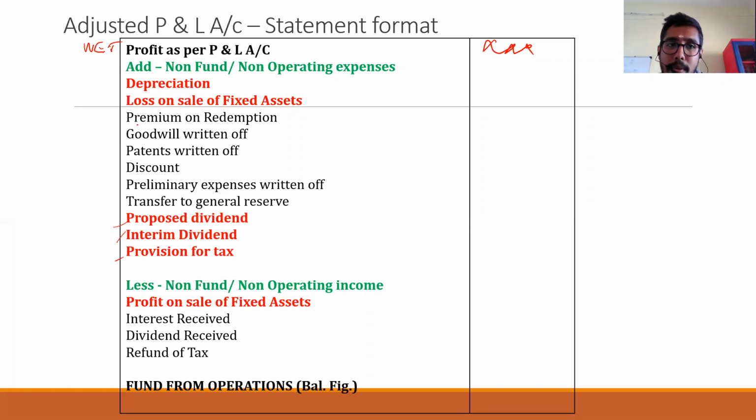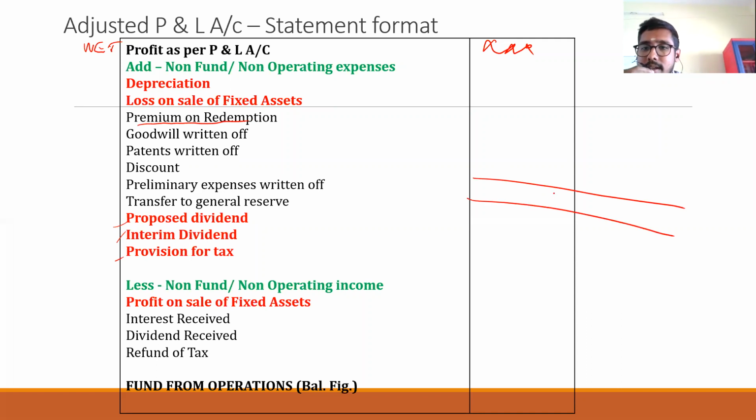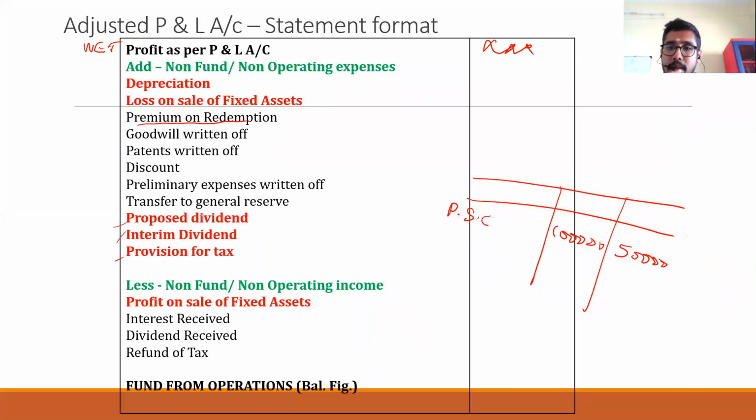Apart from that, premium on redemption. While doing the problem, you get to understand. You will be getting a balance sheet, and here preference share capital 1 lakh will become 50,000.